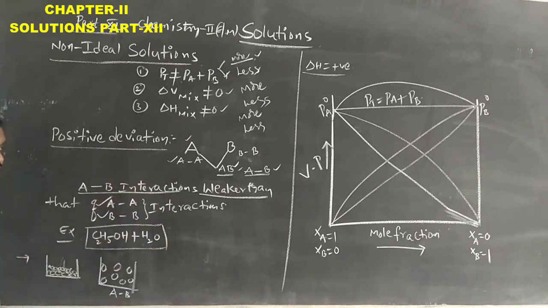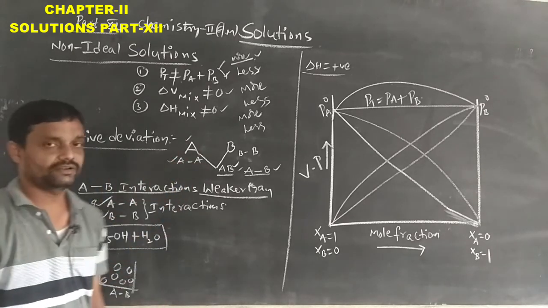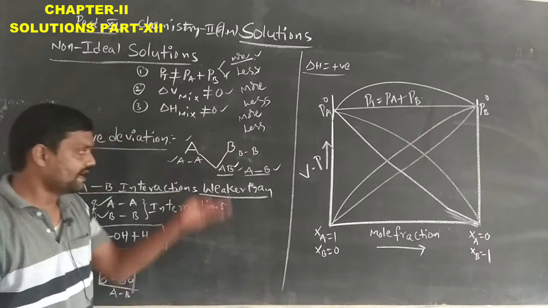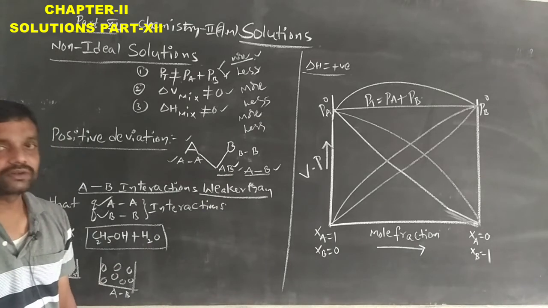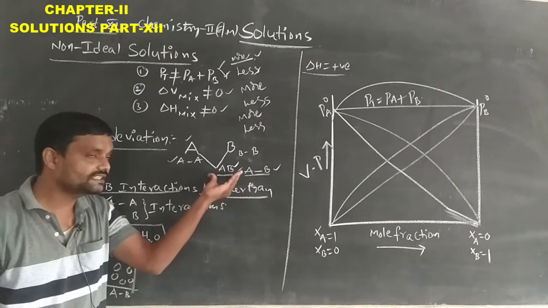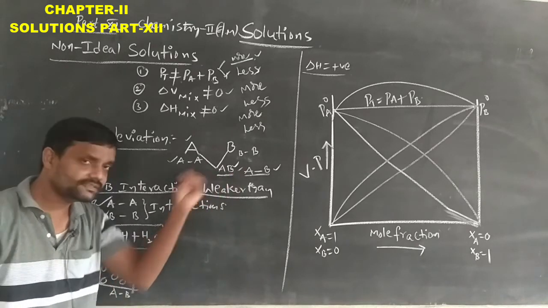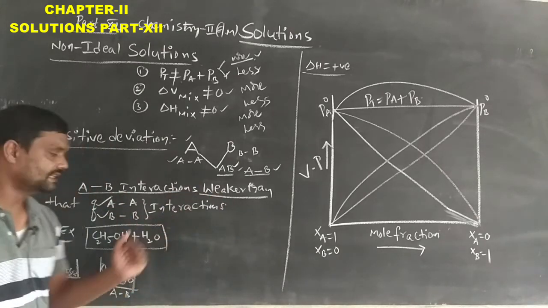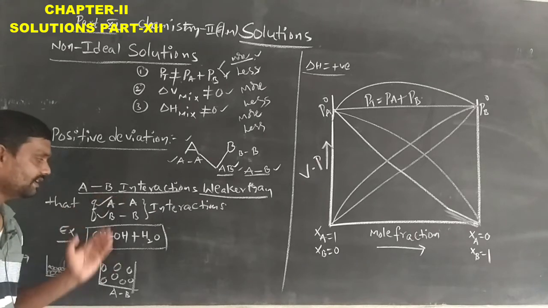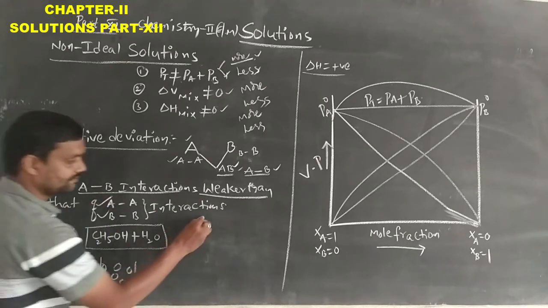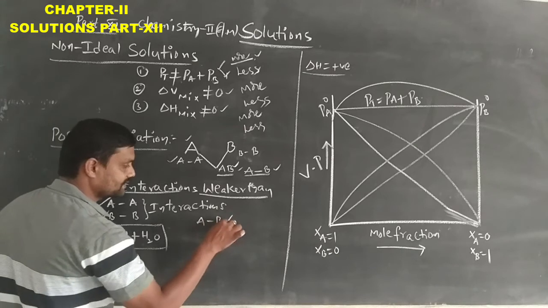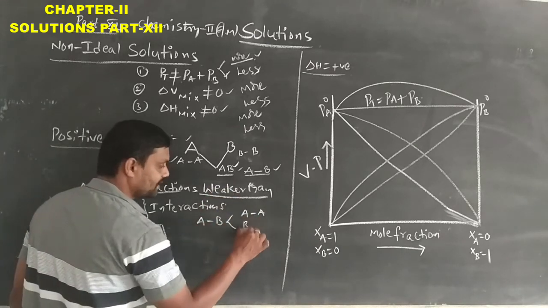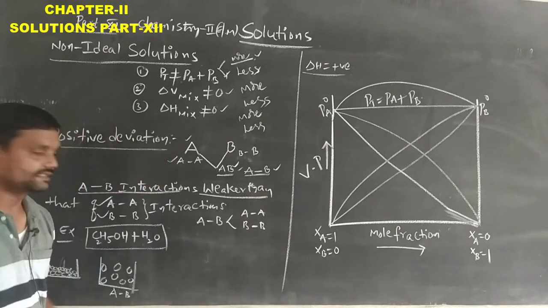So in this mixed solution, suppose the A and B interactions are weaker than the A and A, B and B interactions. When A type of solution, listen, is mixed with the B type of solution, the AB type of mixed solution will be formed. In this mixed solution, the AB interactions are weaker than the A and A, B and B interactions.